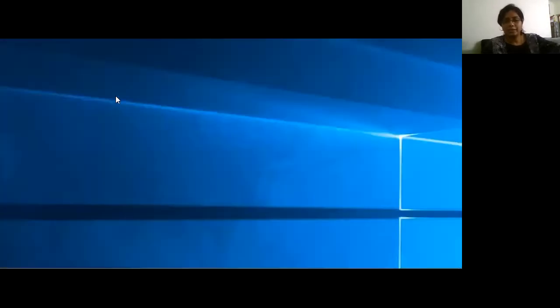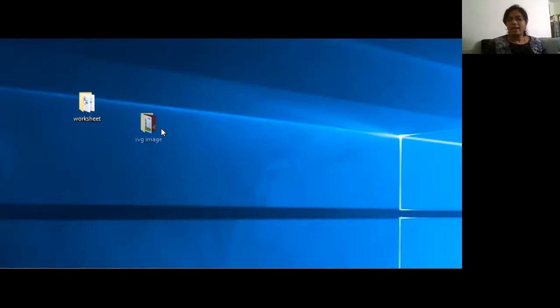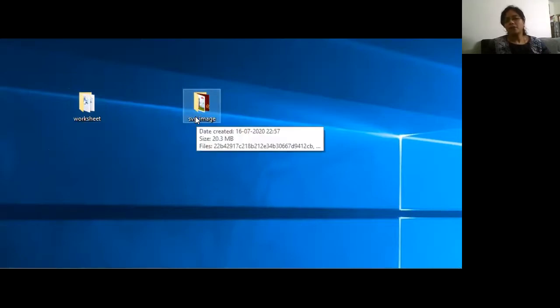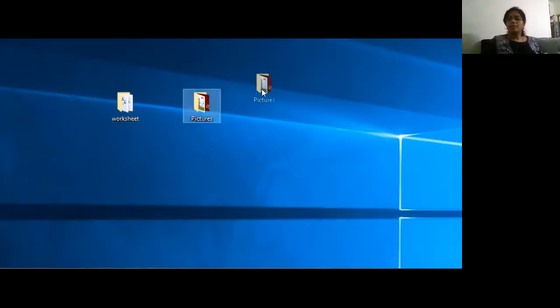I'll just take an example over here. I have a folder called worksheets. Sorry, it's not a file, it's a folder. I have a folder of worksheets and I have a folder of SVG images or just images. I'll just rename it as pictures. Okay, see, now I have two folders. Now just think what can be there inside that.